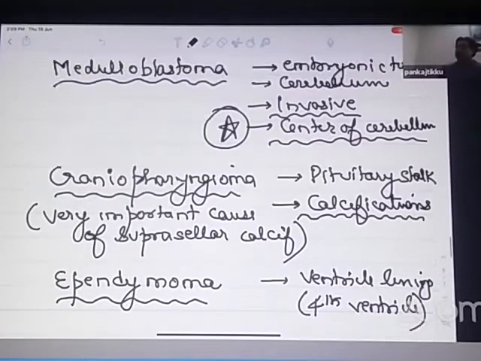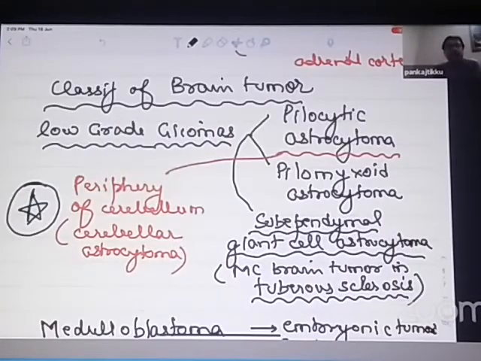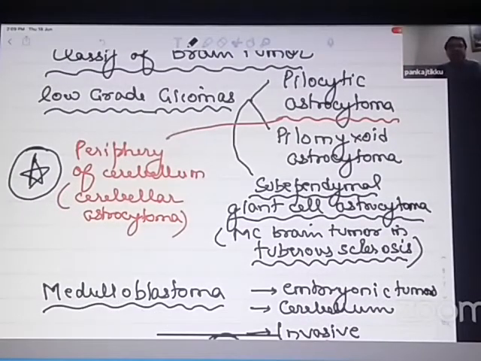So I'll repeat again. Classification of brain tumors. They can be low-grade gliomas, which include pilocytic astrocytomas, pilomyxoid astrocytomas, and subependymal giant cell astrocytomas. Pilocytic and pilomyxoid astrocytomas usually arise from the peripheries of the cerebellum. They are cerebellar astrocytomas, have excellent prognosis and usually arise from the peripheries of the cerebellum. So any brain tumor which is arising from the peripheries of the cerebellum is likely to have an excellent prognosis.